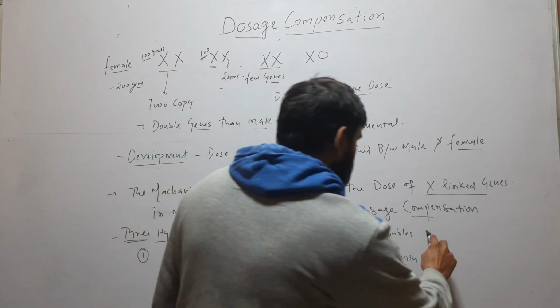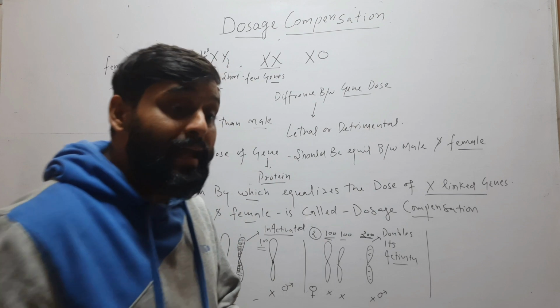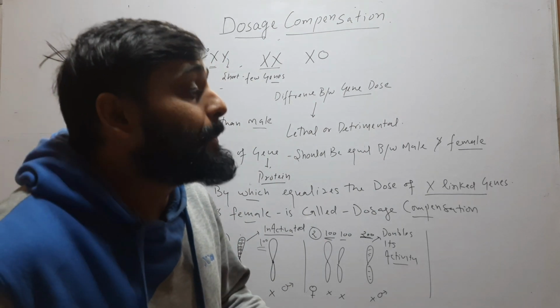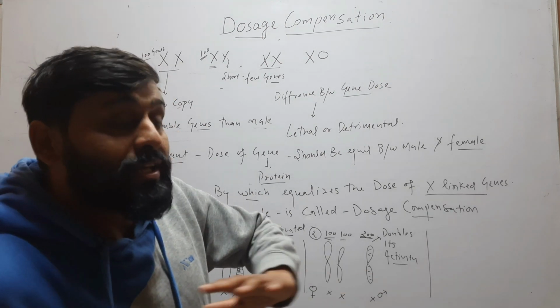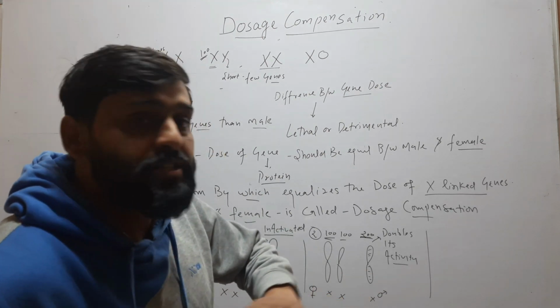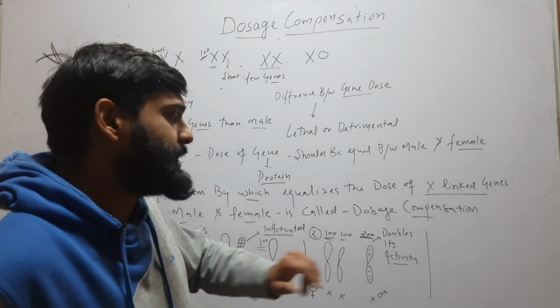So this is the second hypothesis. It says that the X chromosome in male doubles its activity and equalizes the gene product of male and female.